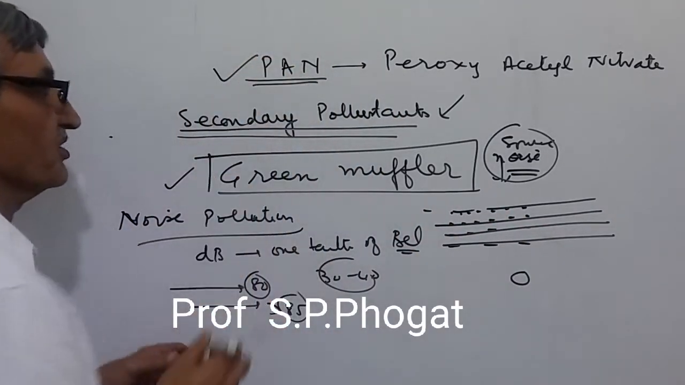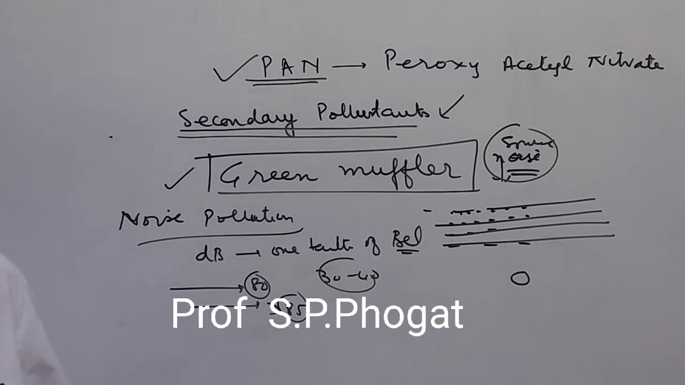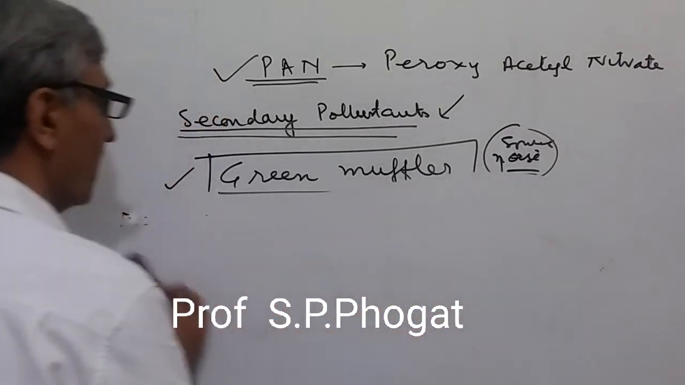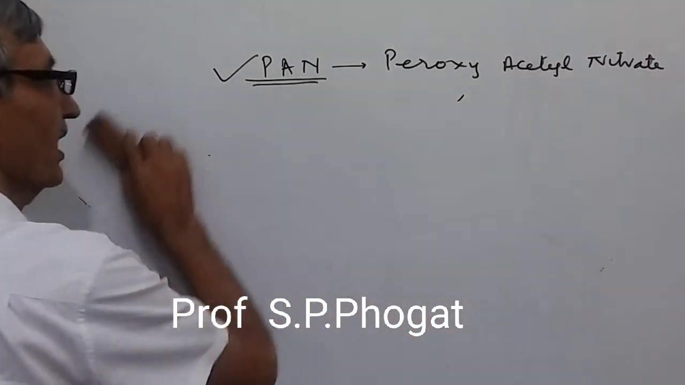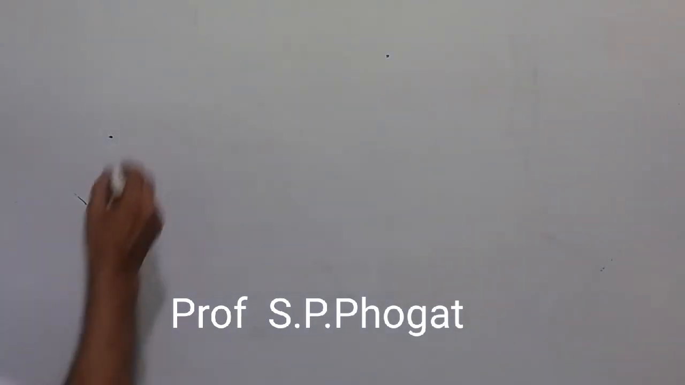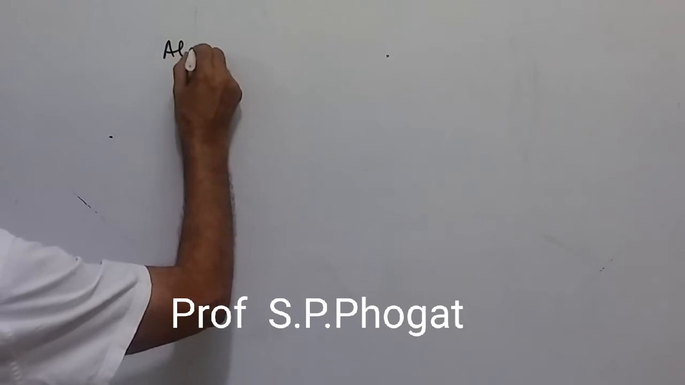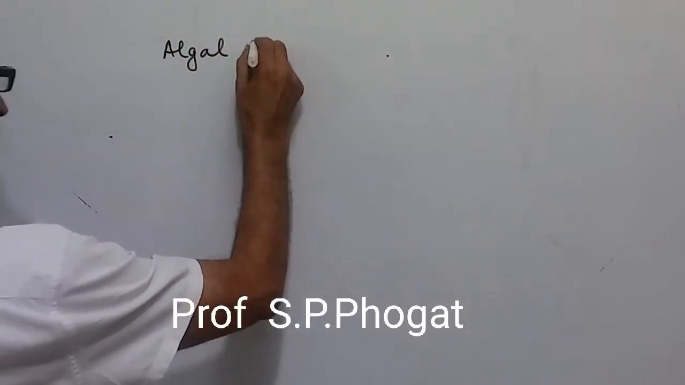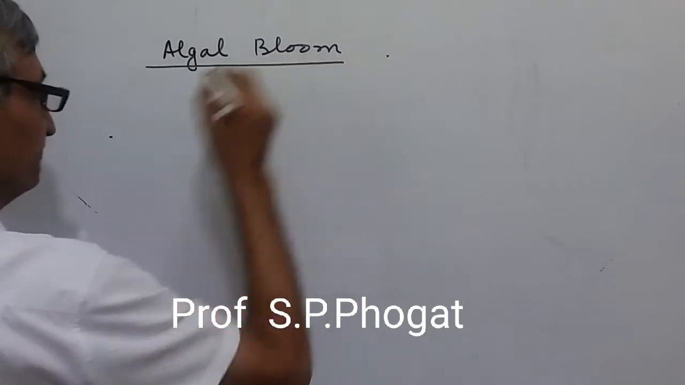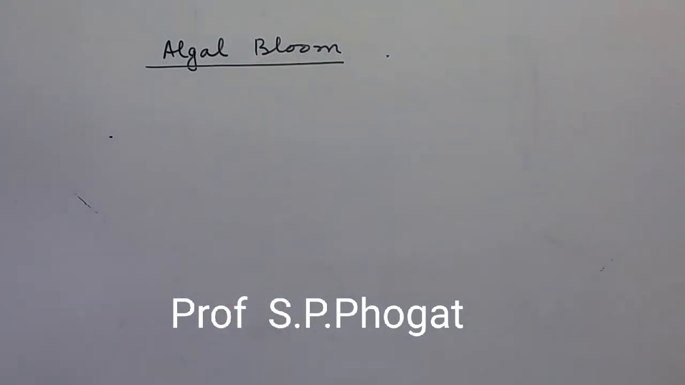PAN is the first word. I talked to you about 2 words involving the environment. The first one is PAN, which is a secondary pollutant, and another one is green muffler. Now the second one we have is algal bloom. Algal bloom.